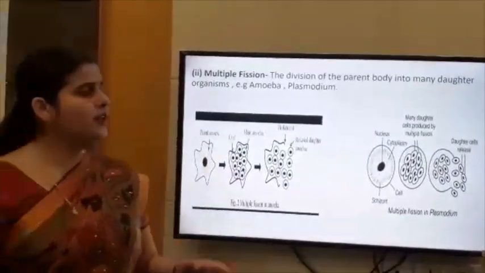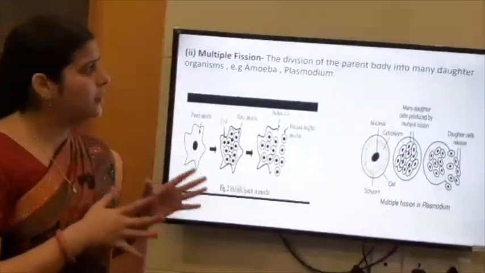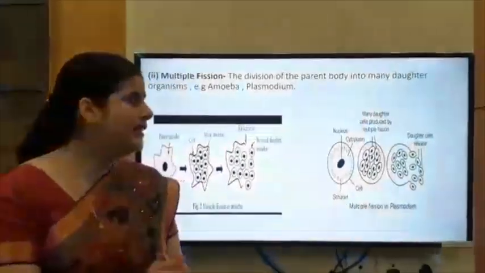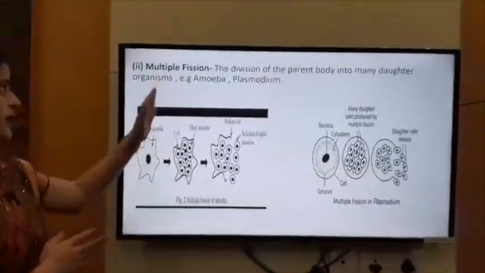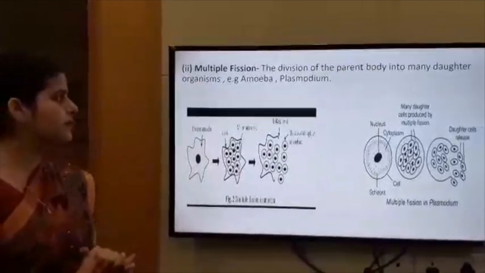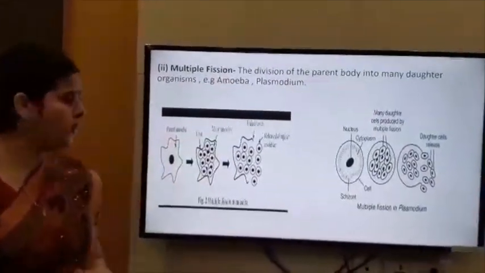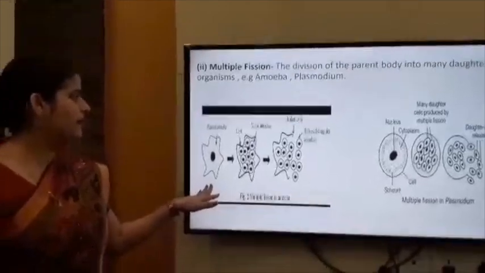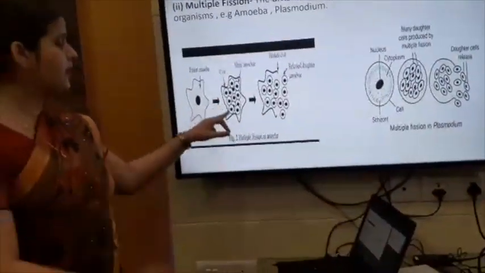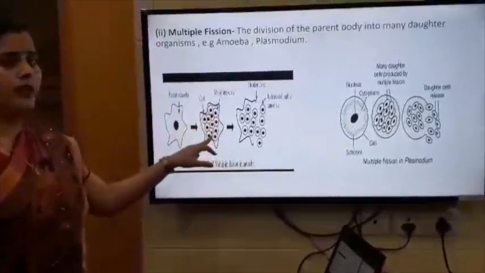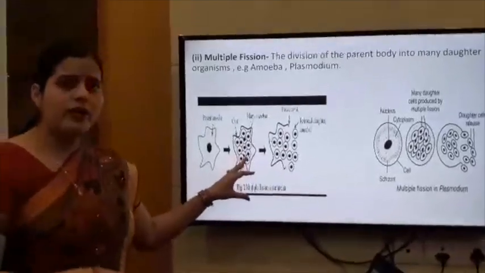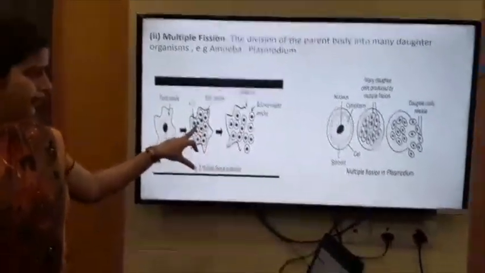Multiple means many or several. When the parent body divides to form many daughter cells, then this type of fission is known as multiple fission. The division of the parent body into many daughter organisms is known as multiple fission, as in the case of amoeba and plasmodium. This is amoeba, the parent amoeba. It has a nucleus. Its nucleus divides again and again and forms many nuclei. And these nuclei are now surrounded by cytoplasm and a membrane, as shown in the figure.